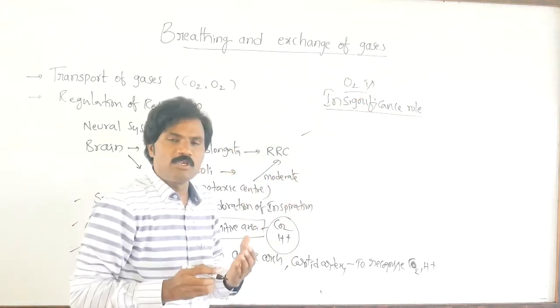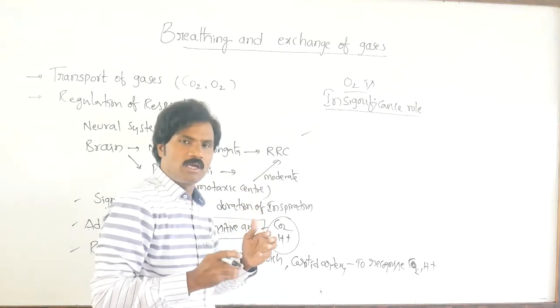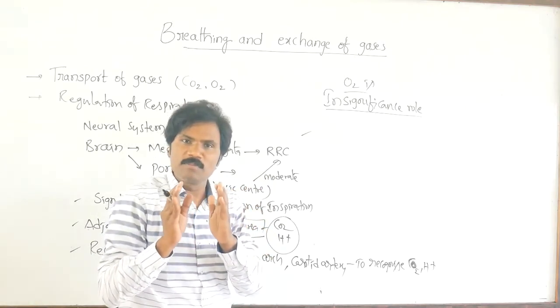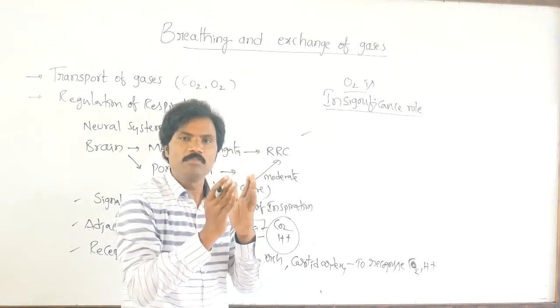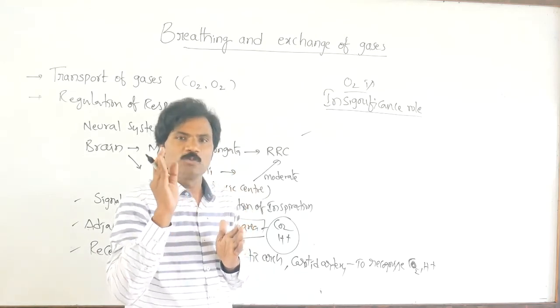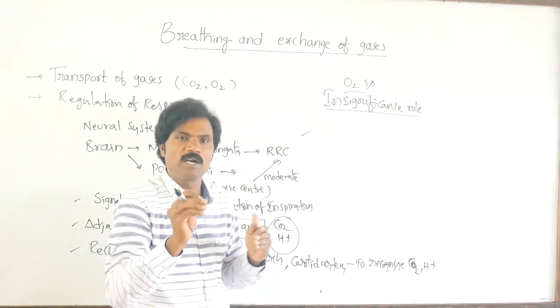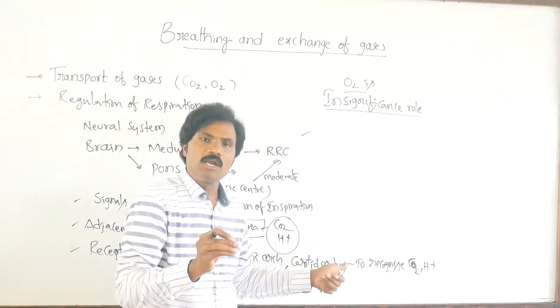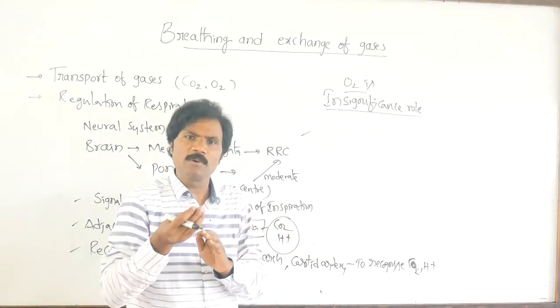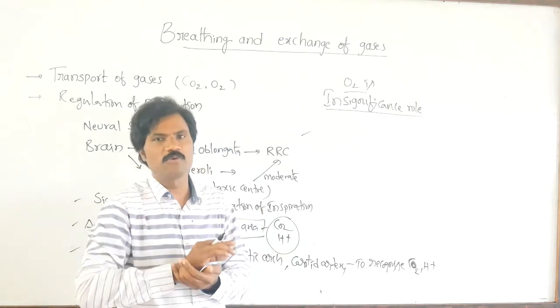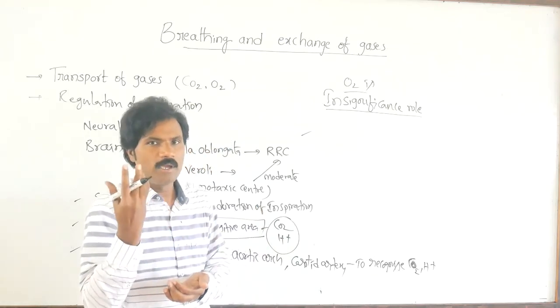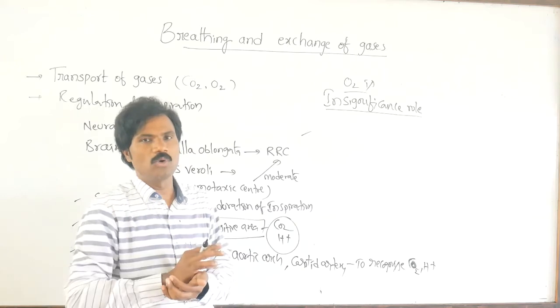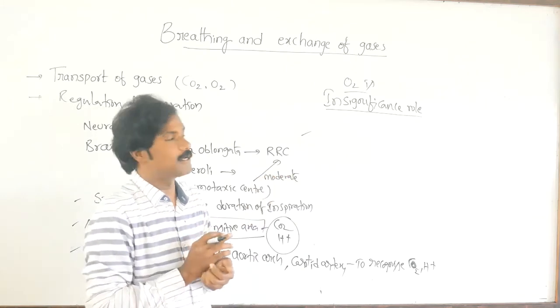Apart from this, what I understood, very simple here: regulation of respiration. Remember pons varolii and medulla oblongata, where the respiratory rhythm center acts in a key role. Apart from this, the aortic arch as well as the carotid artery, where carbon dioxide and H plus ions act as the chief role. Oxygen does not act as any important role for regulation of respiration at all.